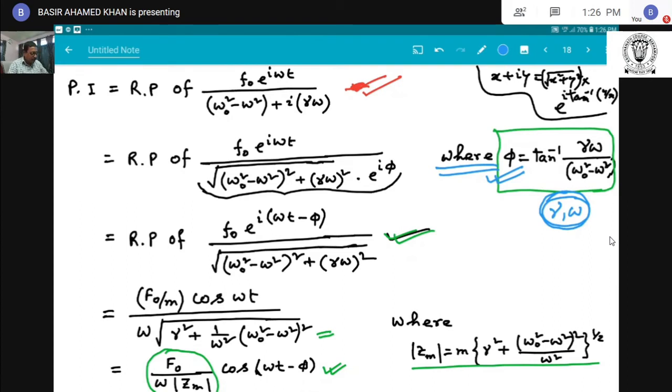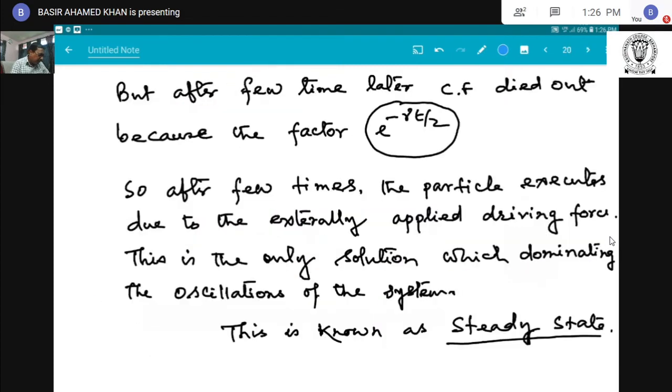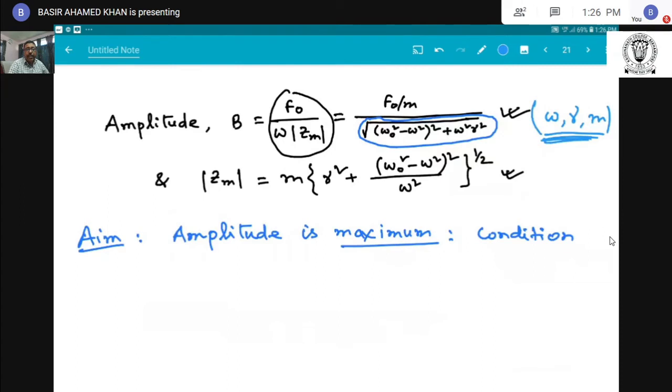Now we want to calculate the resonance. So first of all, we know the expression of magnitude B: the numerator is f0 by m, and the denominator is the root of omega 0 square minus omega square whole square plus omega square gamma square. Now we want to obtain the condition when the amplitude is maximum.